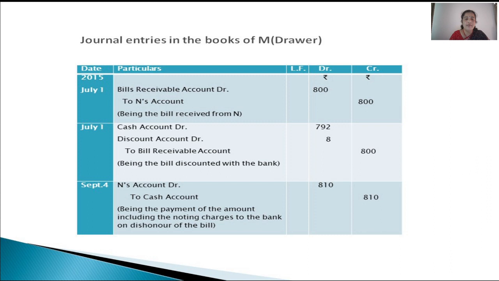So, N, our drawee, continues to be our debtor for 810 rupees. The reason being N dishonored the bill when our banker presented the bill to the drawee on the due date. Then to cash account 810 rupees, because now we have to pay the entire amount whatever we had collected from the bank. That is the amount of the bill 800 plus the amount of noting charges which actually our banker paid on the date of maturity when the bill is dishonored to our banker. So to cash account, cash is going out.